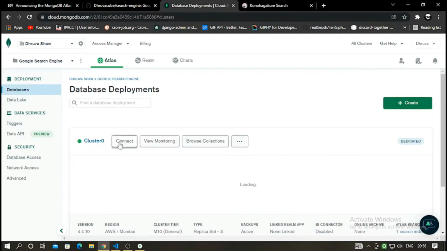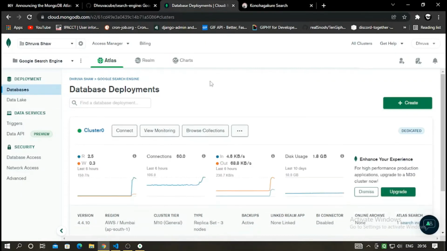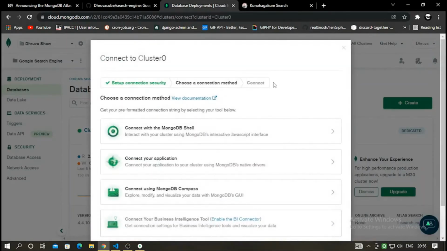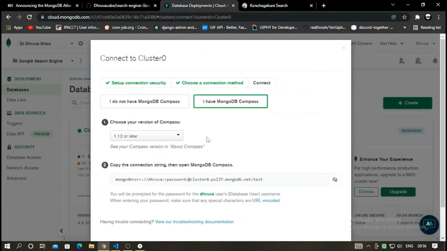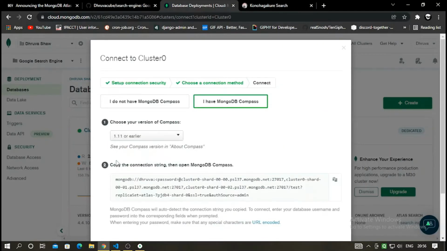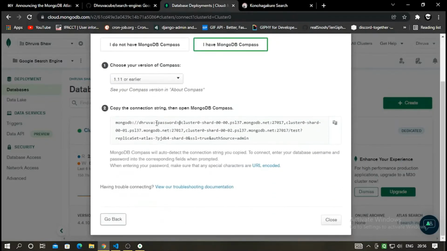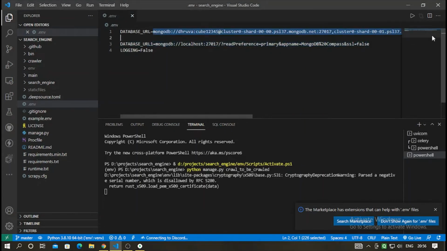Go to your cluster dashboard and click on connect, and then you have to click on connect using MongoDB Compass, and you have to choose the version 1.11 or earlier, and just go ahead, copy this and do the required changes.